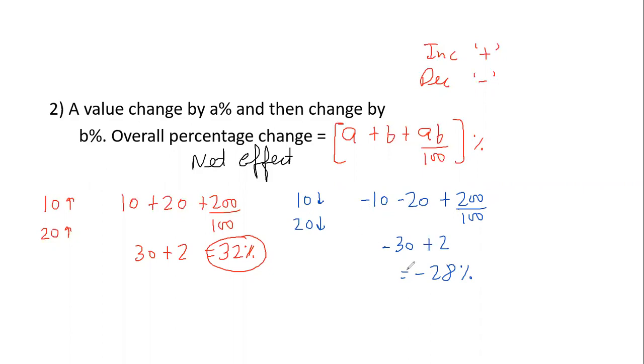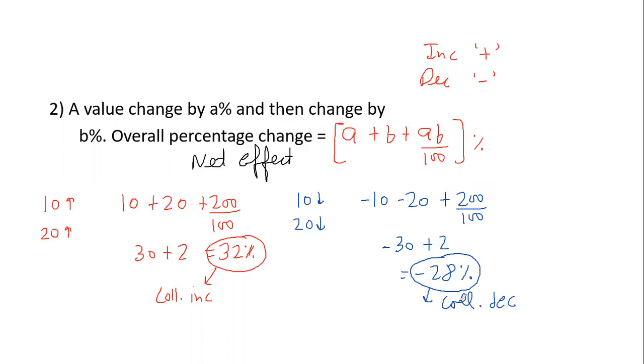Now guys, don't get confused with the negative sign. If my answer is positive, that means it's a collective increase. But if my answer comes out to be negative, it simply means that it's a collective decrease. So don't worry about the sign in your answer, just focus on the formula.